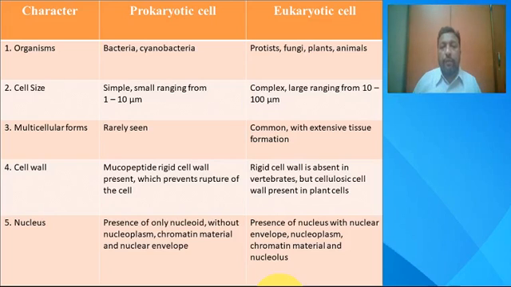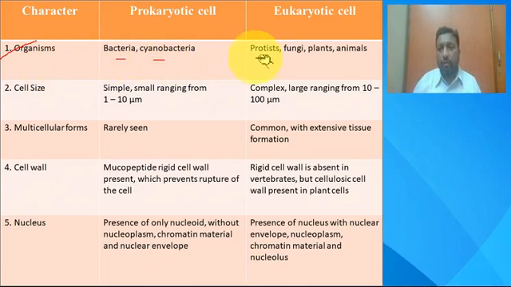Coming down to few differences between a prokaryotic cell and eukaryotic cell. The first one is the organism. The examples for a prokaryotic cell are bacteria, cyanobacteria, and so on. Whereas for a eukaryotic cell, the examples are protists, fungi, plant, and animal cells.